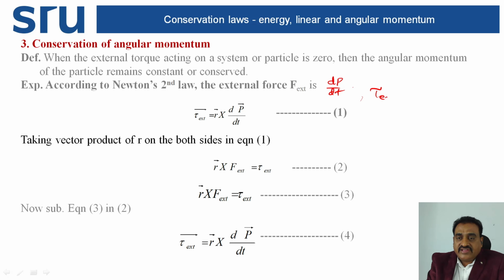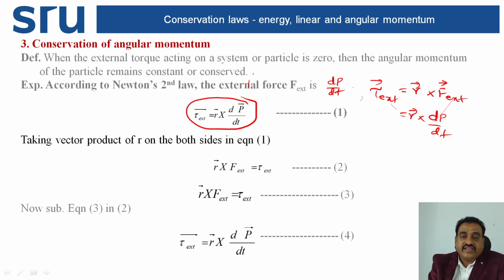So in general, the external torque is equal to the position vector r bar cross F bar. So substituting here r bar cross F external or F bar, that is dp by dt. That is equation number one. You try to understand here equation number one.